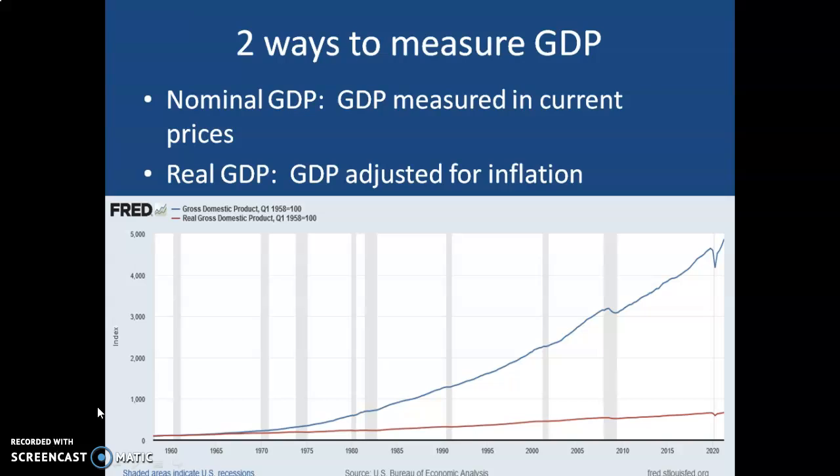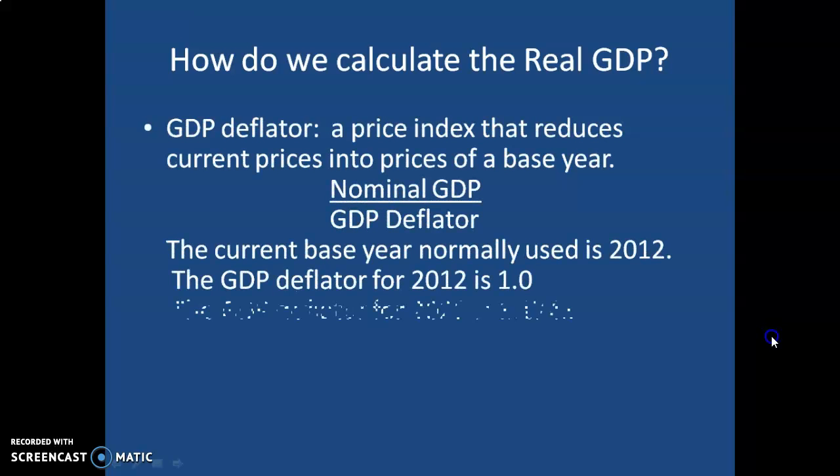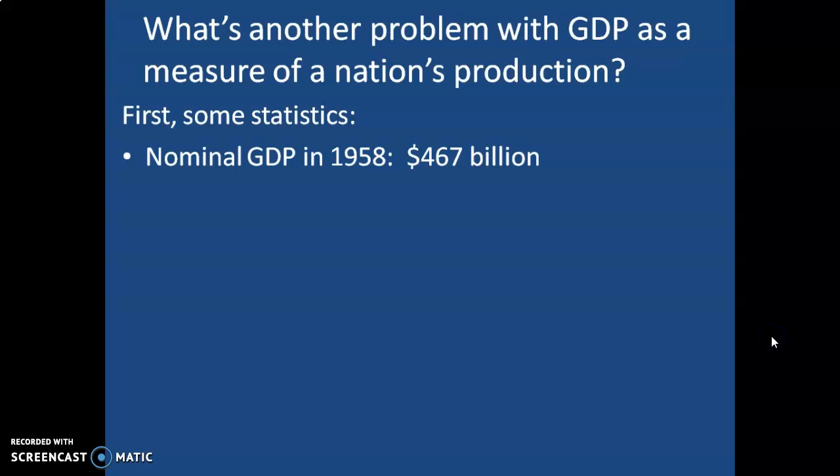Again, in 1958, my parents had 2 cars. I've got 2 cars. My parents had televisions. I've got televisions. My parents had the 3-bedroom house, just as I do today. So we're not living 6 times better than we did back then. So I think there's something else amiss here that we need to take account of. So let me get back up here. Well, let's think of some statistics here that might help us understand what still is missing.